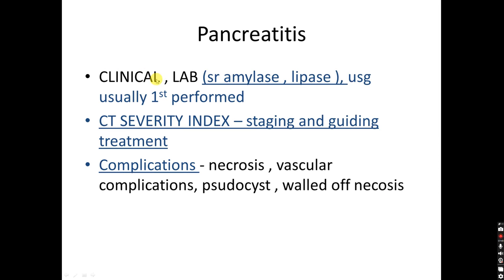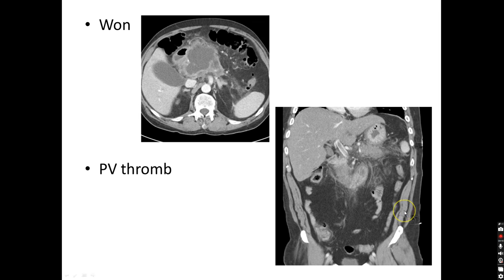Pancreatitis: epigastric pain, severe. On lab there will be raised serum amylase and lipase levels. USG is the first investigation to be performed. CT will add some value in the form of guiding the treatment, staging the disease, and detecting complications like necrosis, vascular complications, and some delayed complications like pseudocyst and walled-off necrosis.